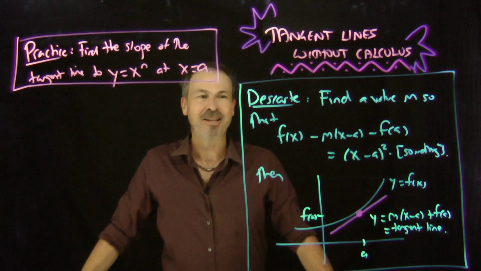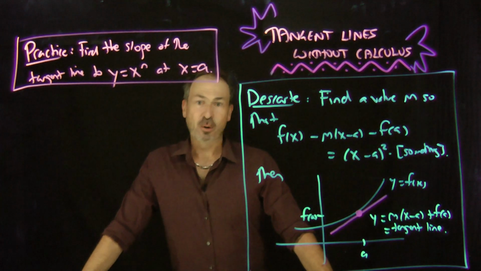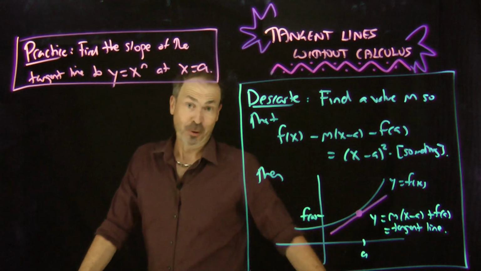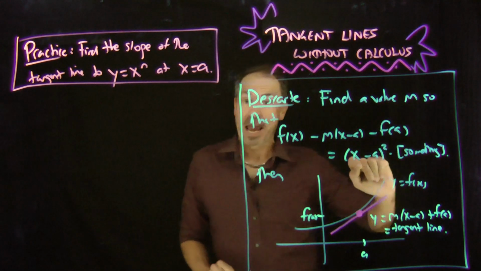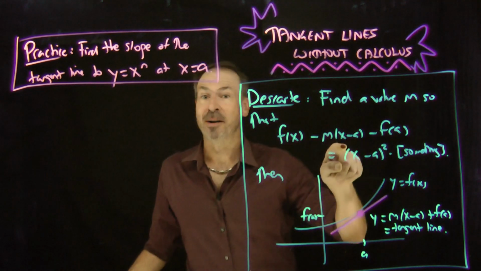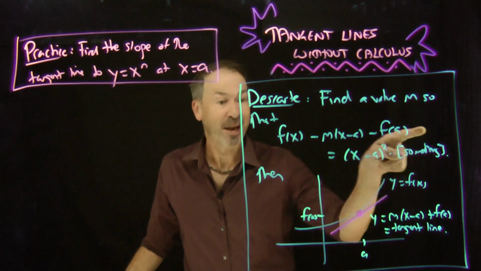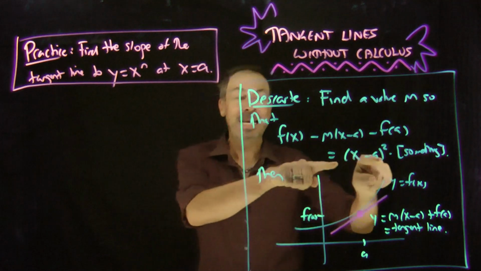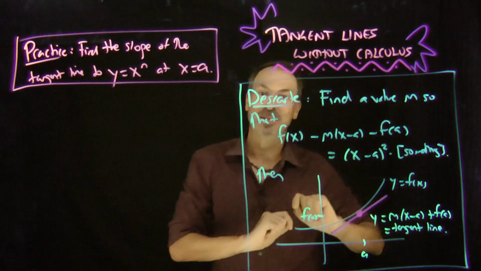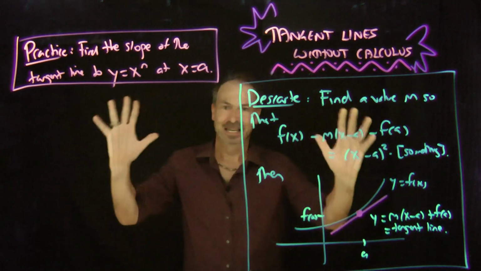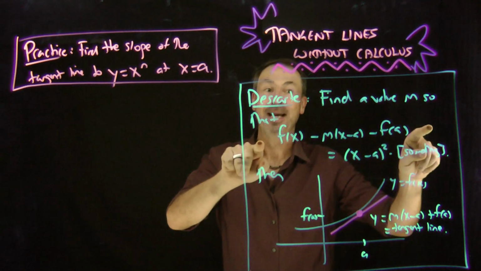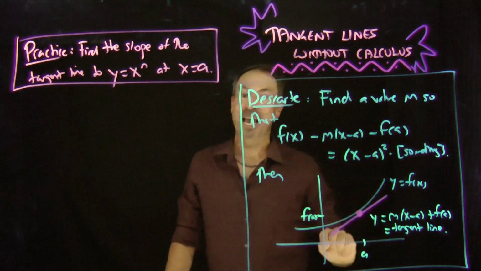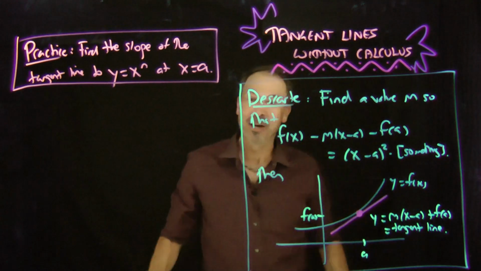Okay, so here's Descartes' general result. To find the equation of the tangent line to some polynomial curve y equals f of x, do the following. Find the value of m so that f of x minus m times x minus a minus f of a is really x minus a squared times something. Get a double root in there, at least a double root. That's grand. Because then he claims that special value of m is the slope of this tangent line, and that's the actual equation of the tangent line.